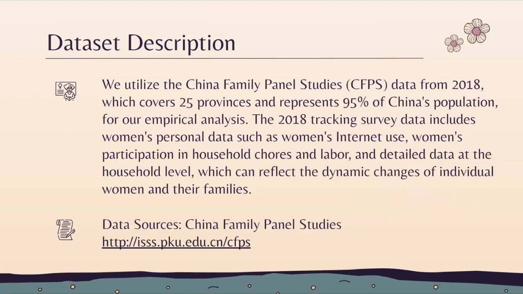We utilize the China Family Panel Studies data from 2018, which covers 25 provinces and represents 95% of China's population for our empirical analysis. The 2018 tracking survey data includes women's personal data, such as women's internet use, participation in household chores and labor, and detailed data at household level, which can reflect the dynamic changes of individual women and their families. The data comes from the CFPS website. The link is below.